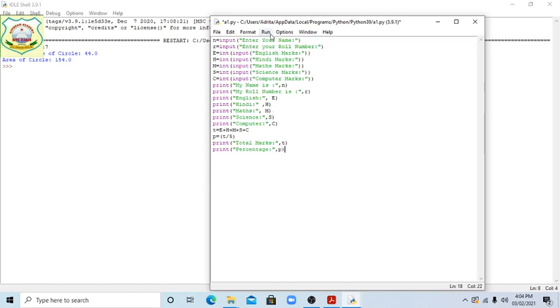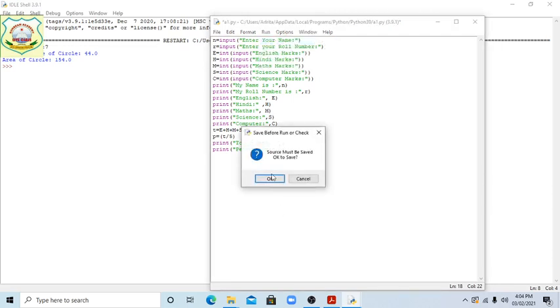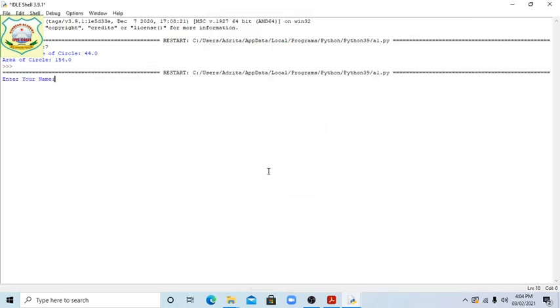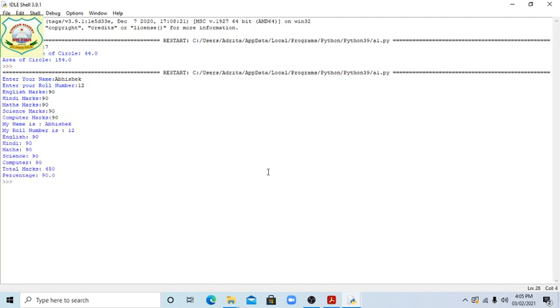Now students, we want to run it. Say student name Abhishek. Okay, now roll number 12, enter marks, suppose we are giving 90 in every subject. See this: My name is Abhishek. My roll number is 12. English marks 90, Hindi marks 90, Maths 90, Science 90, Computer 90. Total marks 450 and percentage 90. Clear students?